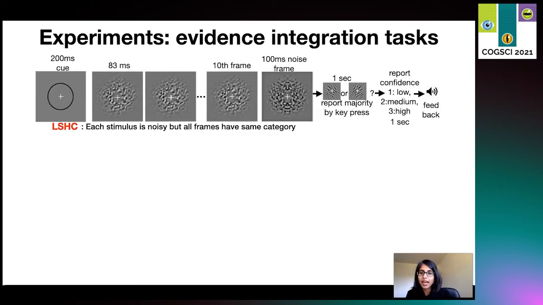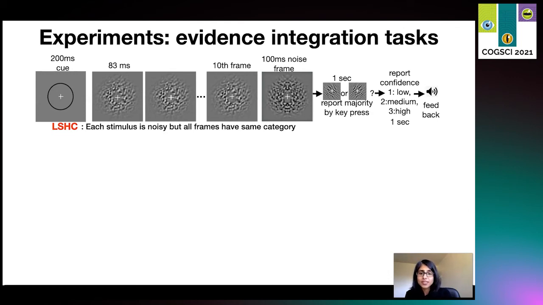Now, each trial starts by presenting a black circle around a white cross in the center of a gray screen, indicating the location where the stimuli will appear, and then 10 stimulus frames are presented around the cross, each lasting for 83 milliseconds. After the 10th frame, a noise mask with no orientation energy is presented to prevent any after images. Following that, participants make a decision by pressing a button indicating whether the majority of stimulus frames were oriented plus or minus 45 degrees. And then they also report their confidence by pressing 1, 2, or 3, 1 being the least and 3 being most. Finally, an auditory feedback is played at the end of each trial.